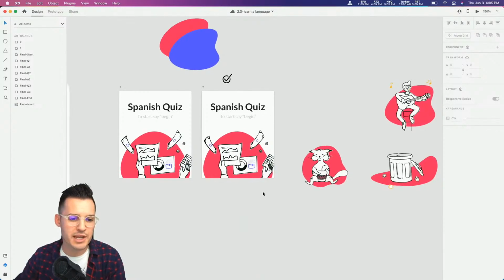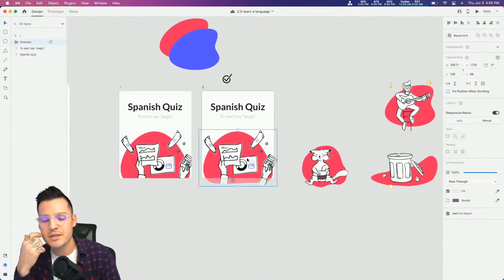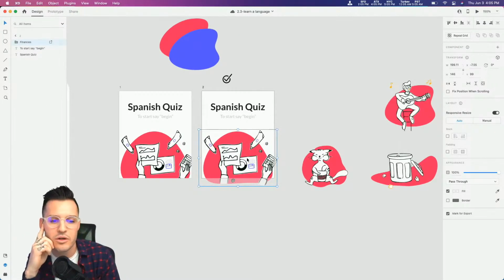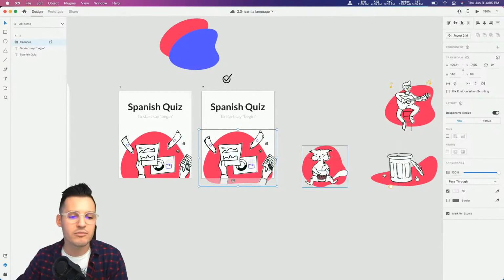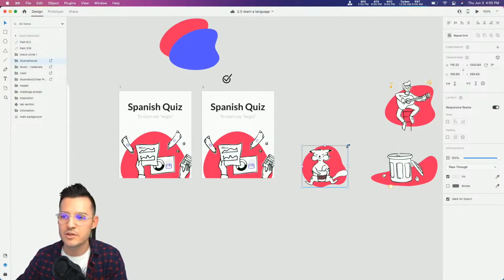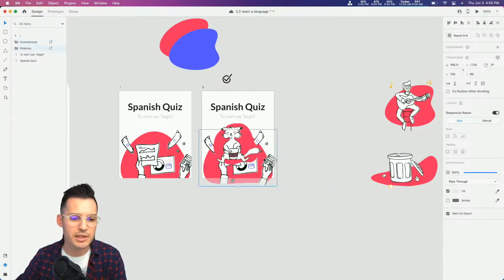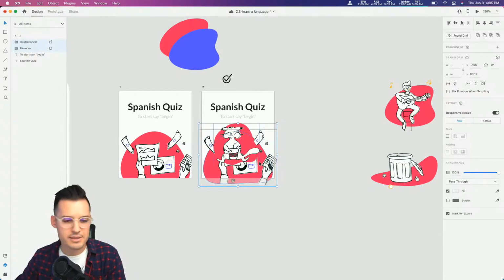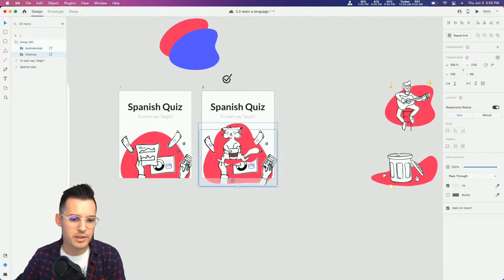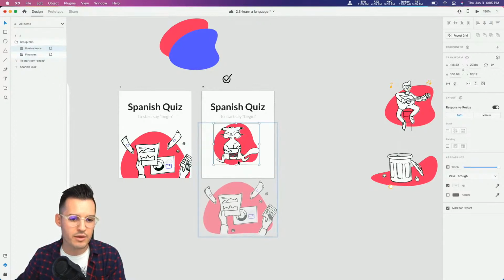Okay, let's move to our second artboard here. And if we wanted to, we could probably do a little bit of work here and say, hey, we're probably going to keep the cat on. And why don't we group these together? That way our cat will be there and our starting illustration will kind of pop out.